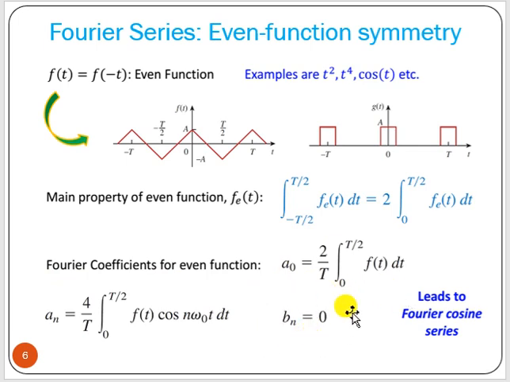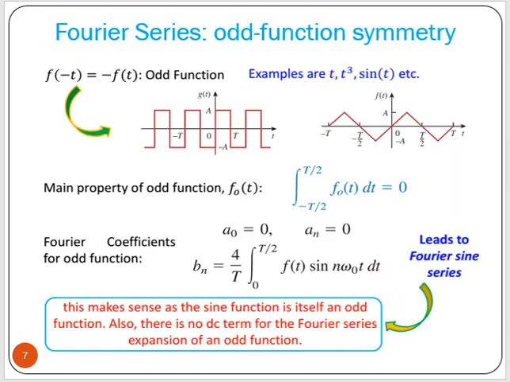We don't have to calculate bn if it is an even function. That leads to the Fourier cosine series, the summation of cosine terms plus the DC or average value.